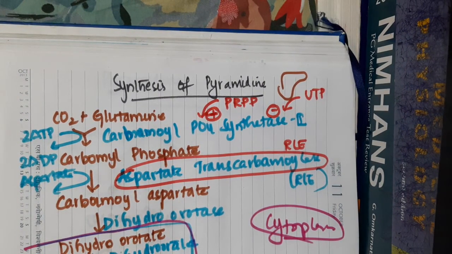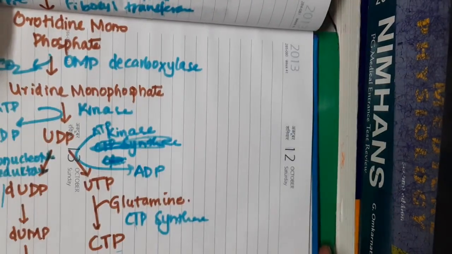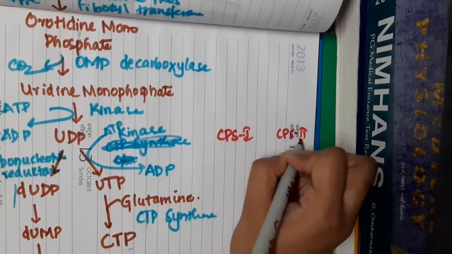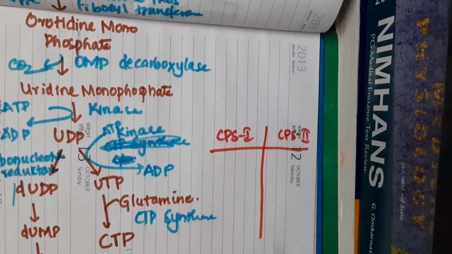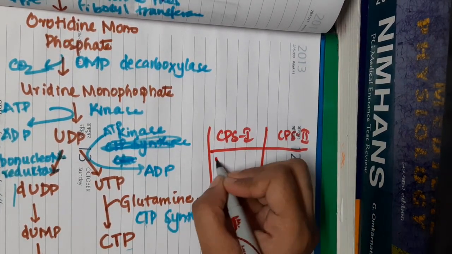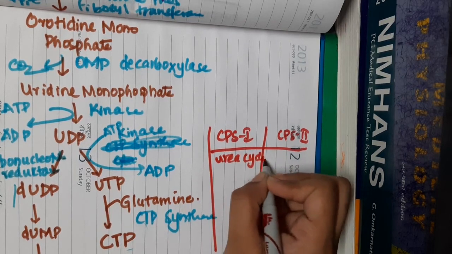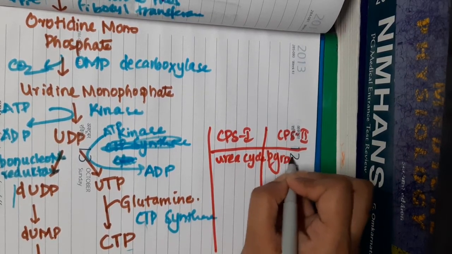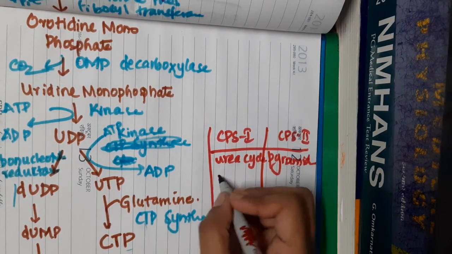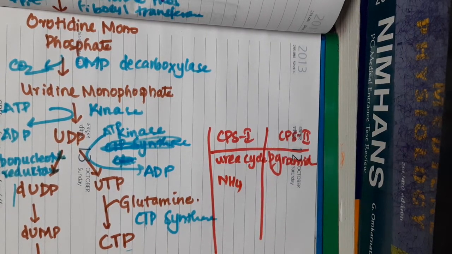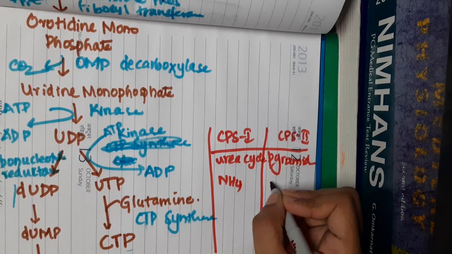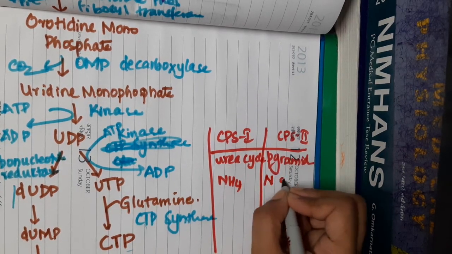Now if you remember, we have two carbamyl phosphate synthases: carbamyl phosphate synthase 2 and carbamyl phosphate synthase 1. Carbamyl phosphate synthase 1 is in the urea cycle, whereas carbamyl phosphate synthase 2 is in pyrimidine synthesis. The source of carbamyl phosphate synthase 1 is ammonium ion in the urea cycle. The source of carbamyl phosphate synthase 2 is amide nitrogen of glutamine.